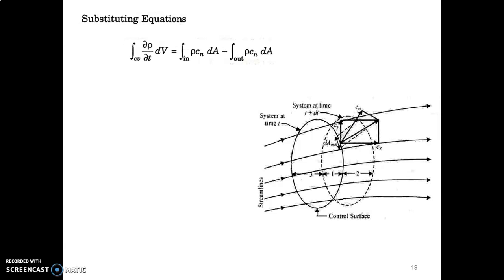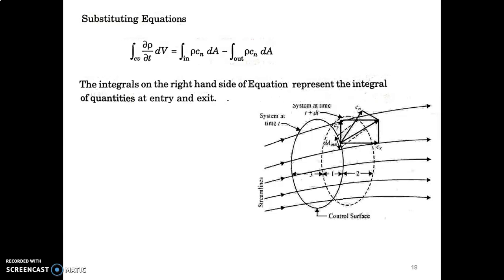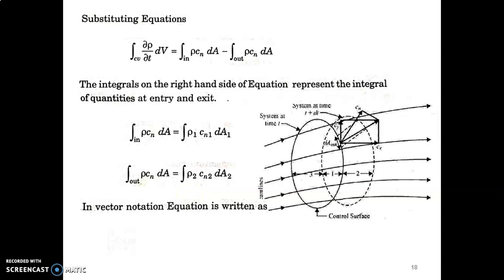Now the new forms of the equations are substituted in the previous expression. Now the integrals on the right hand side of the equation represent the integral quantities at entry and exit. And also we can change this inflow and outflow like this, because at entry and exit we can give notations like 1 and 2. And we will also take the vector notation. When we are taking the vector notation, there will be a negative symbol. Okay, and the vector notation will be taken as a surface integral. That's why this symbol.